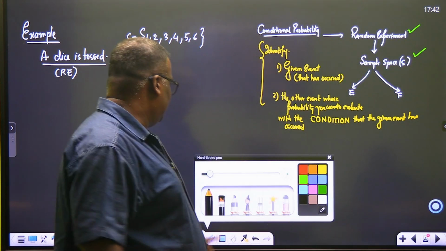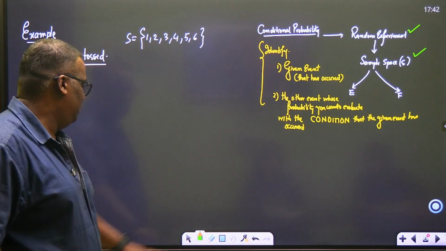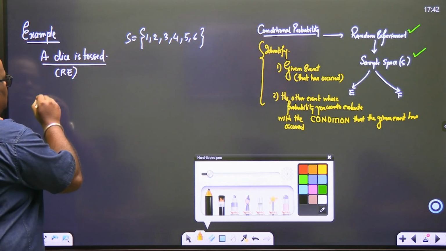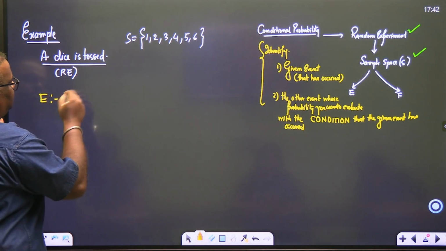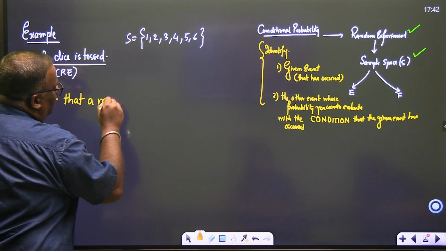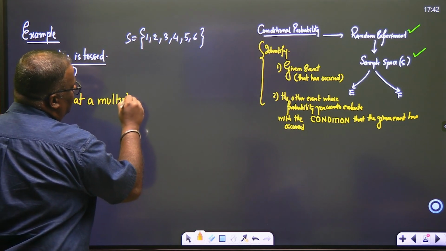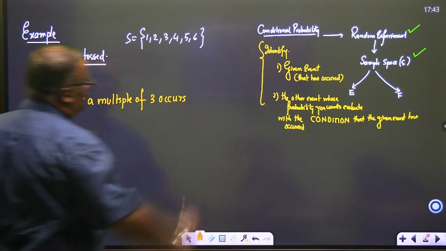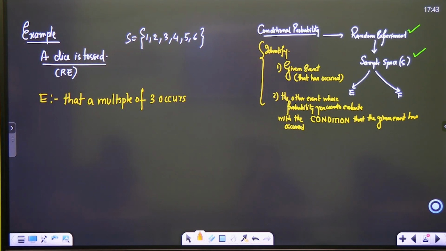Okay, now we have to create two events. Hypothetically, let's create two events. My event E is the event that a multiple of 3 occurs. E is the event that a multiple of 3 occurs.